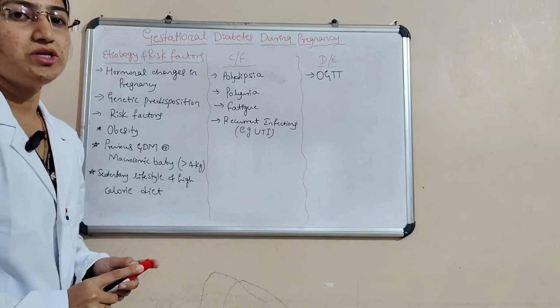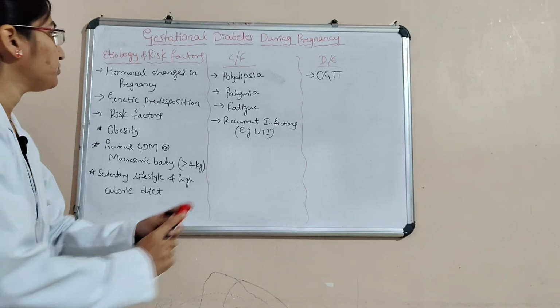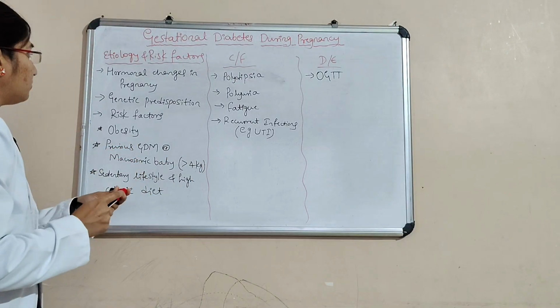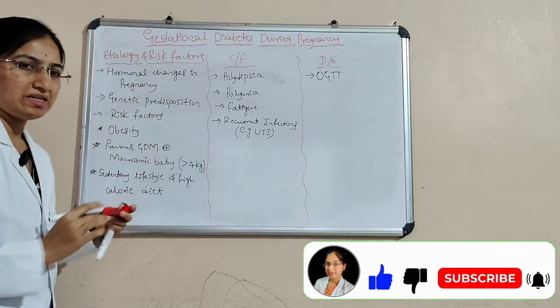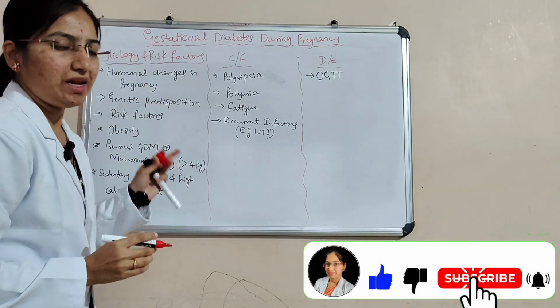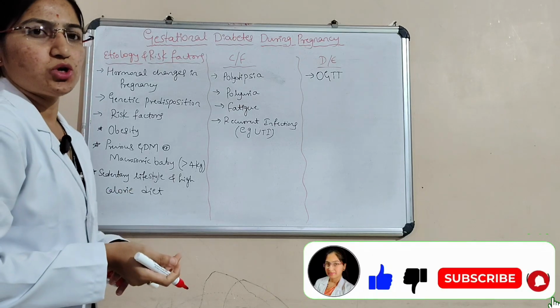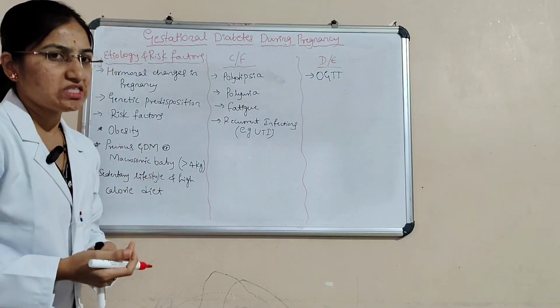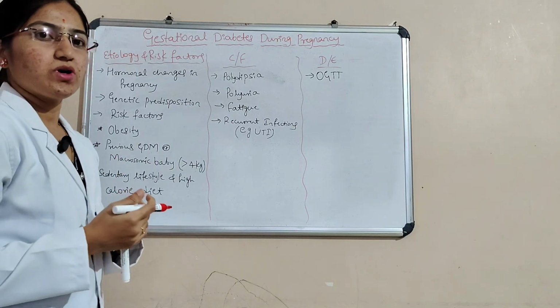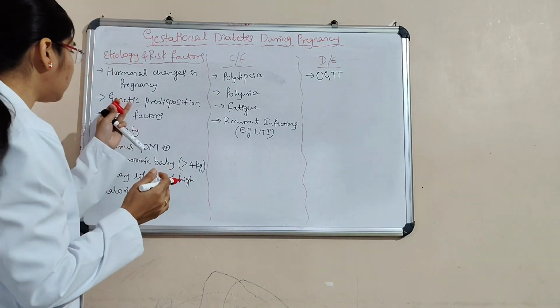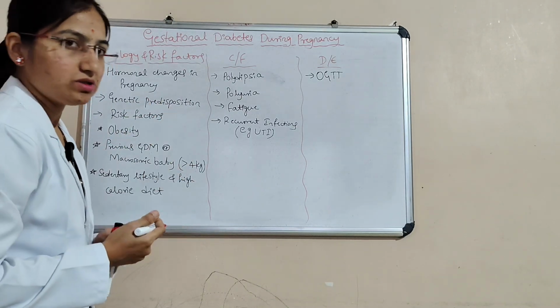Next, we'll see the etiology and the risk factors for GDM. First and foremost, the cause is hormonal changes in pregnancy. That is, human placental lactogen, estrogen, and progesterone induce insulin resistance. And then genetic predisposition, that is family history of diabetes.